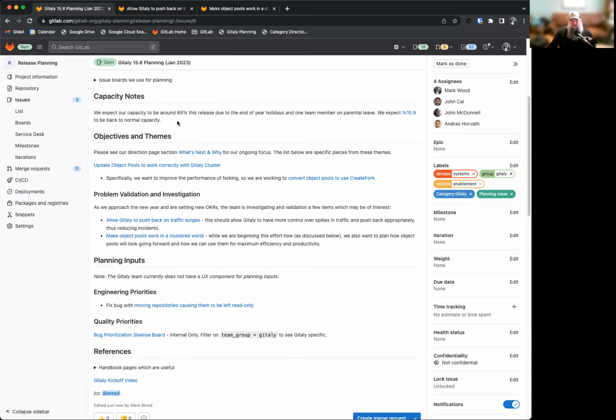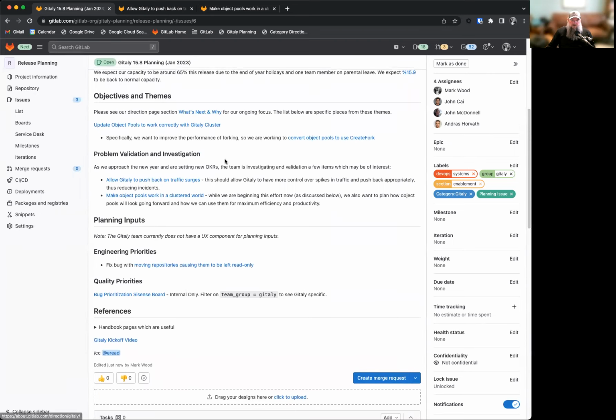I do want to call out off the bat that there is a pretty steep capacity reduction this release simply due to the holiday season. We want to ensure that all of our team members feel like they can take the time off they need to recharge and spend time with their families. So we're trying to schedule this release a little bit lighter in hopes that we don't overload our team members.